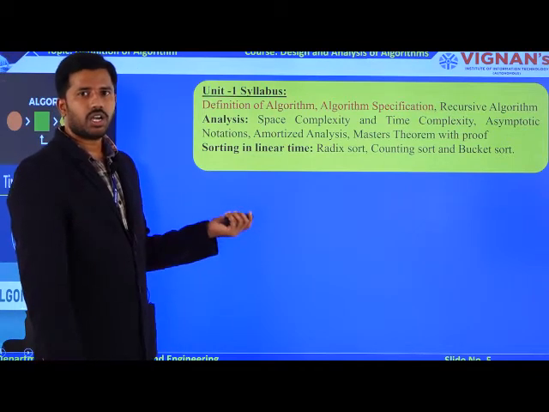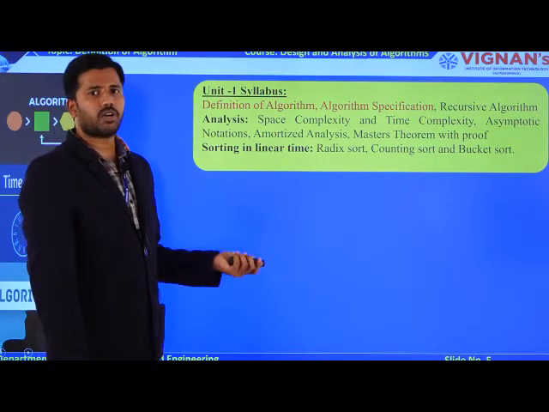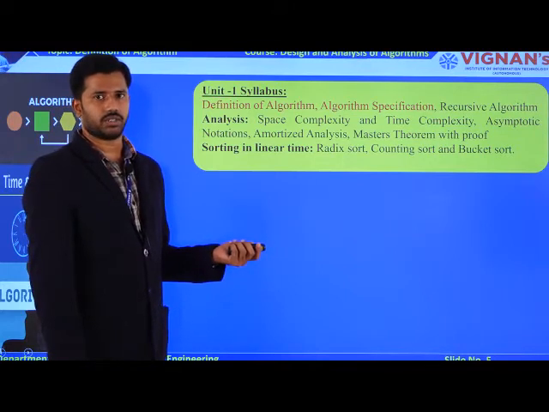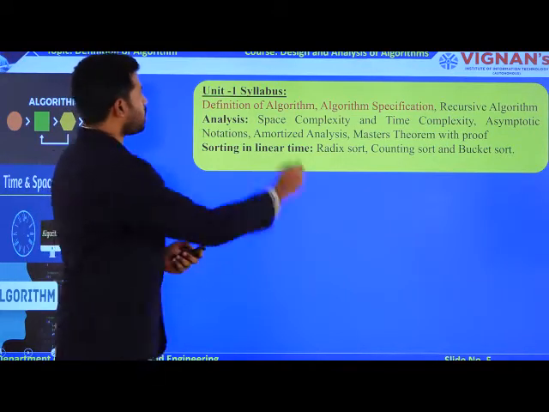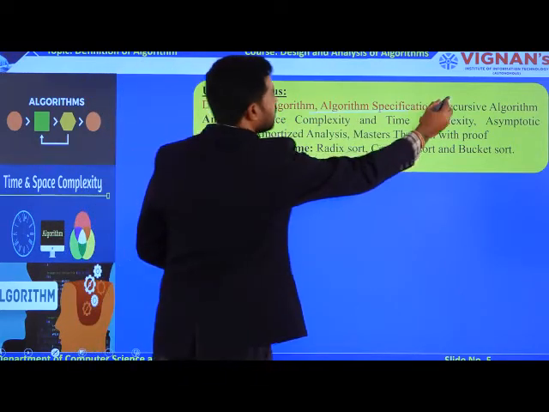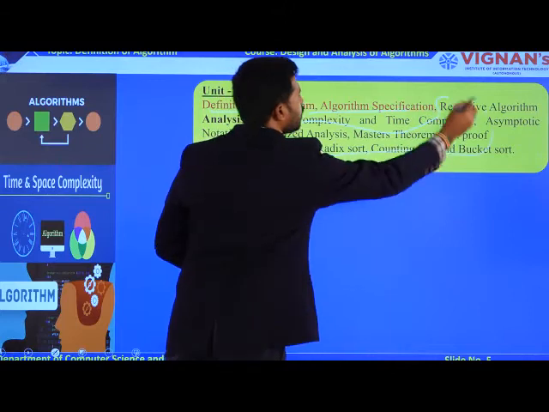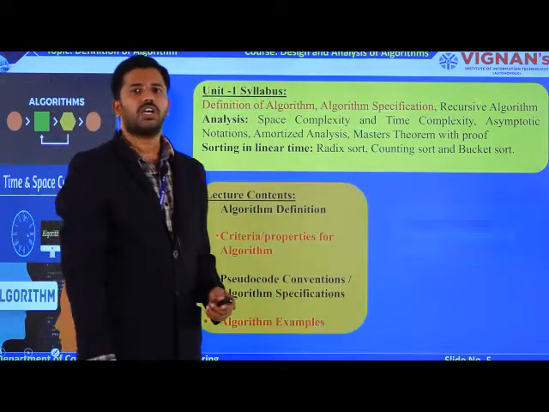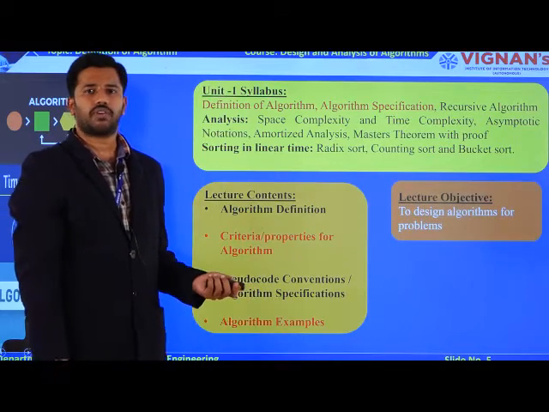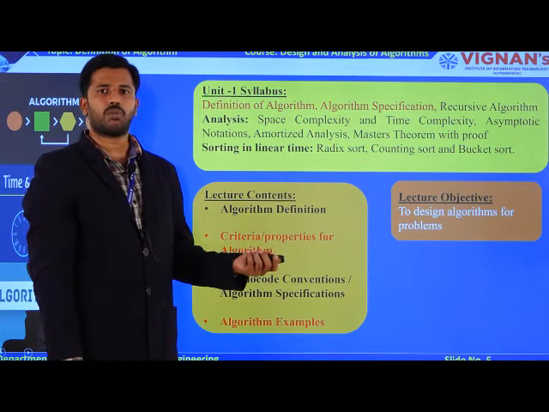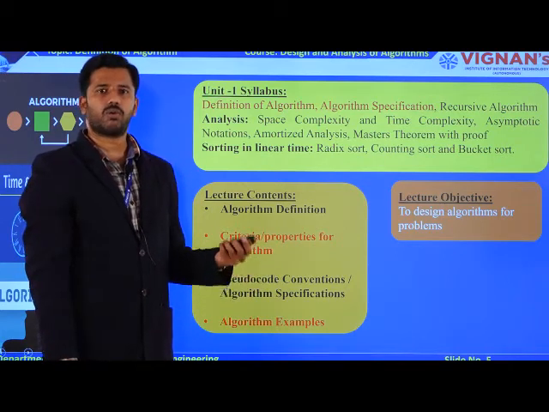Out of unit 1, today we are going to learn about the definition of an algorithm, followed by algorithm specifications. After discussing the basic concepts of definition as well as algorithm specifications, in the remaining classes we will make all the remaining concepts clear. The main outcome of this lecture is that we will learn the definition of an algorithm, followed by some examples, and followed by some rules which are required to develop your own algorithms.